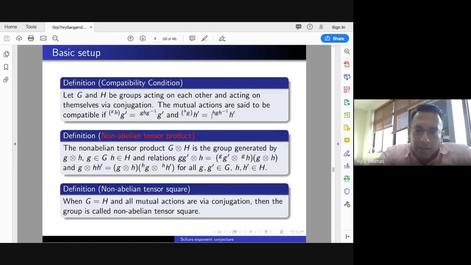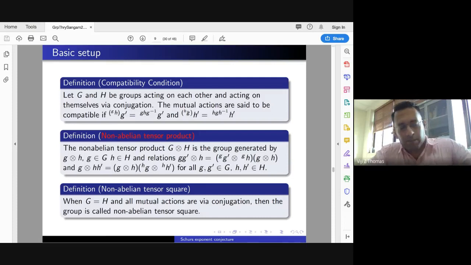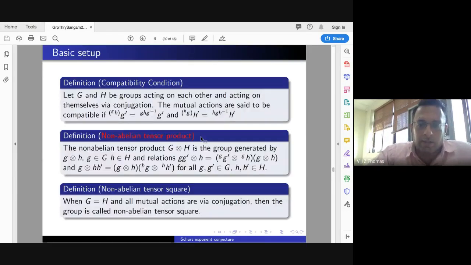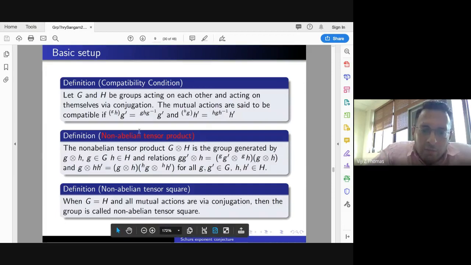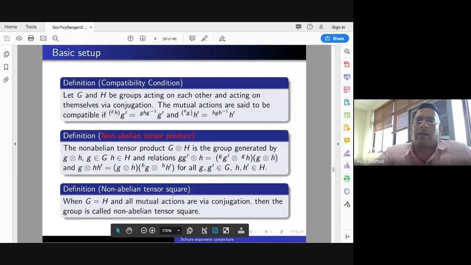So it is automatically satisfied, and you don't have to worry about whether your actions are compatible once you have the same group. When both the groups are the same, this compatibility condition is automatically satisfied, and then your group G tensor G is called the tensor square.